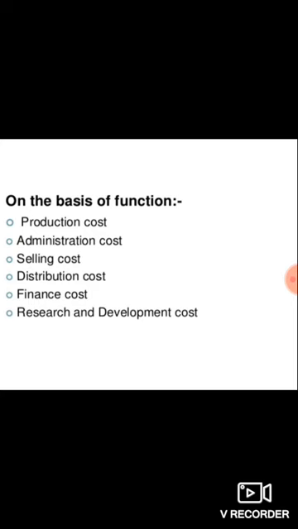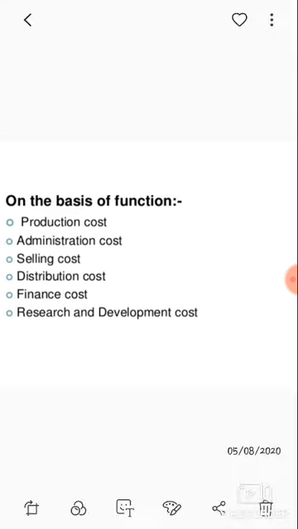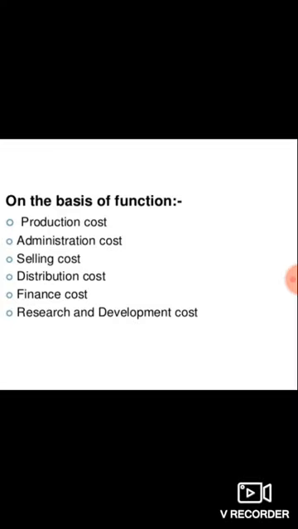And research and development cost. These costs incur when a company conducts research in a particular aspect. So any costs incurred on that are research and development costs.